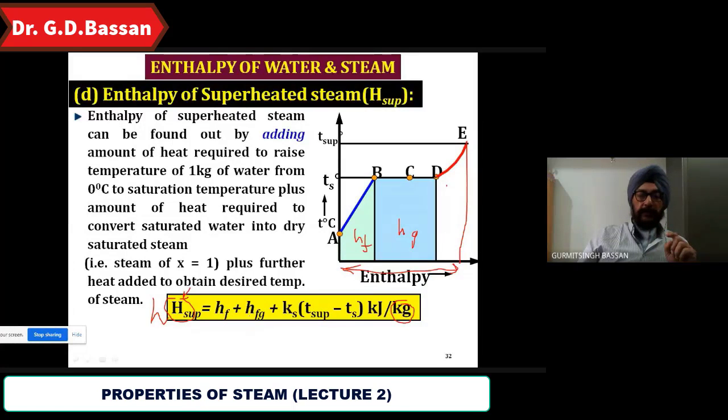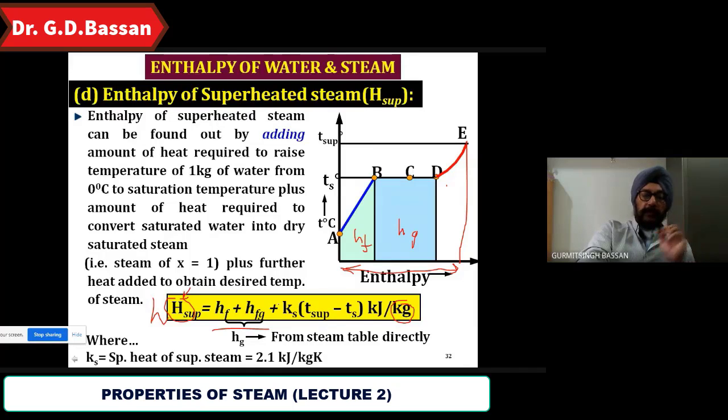So HF plus HFG, that is your Hg, plus Ks into T sub minus Ts. Ks is taken as 2.1, that is the specific heat of superheated steam. It's a standard value, 2.1. So to find this you need HF plus HFG plus 2.1 into T sub minus Ts. So this equation is for the enthalpy of superheated steam. Is that clear?